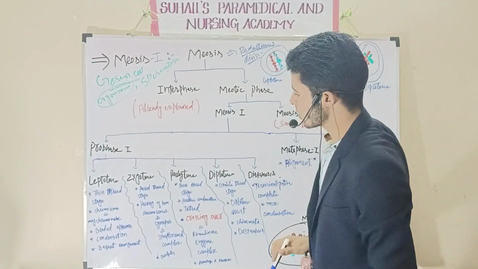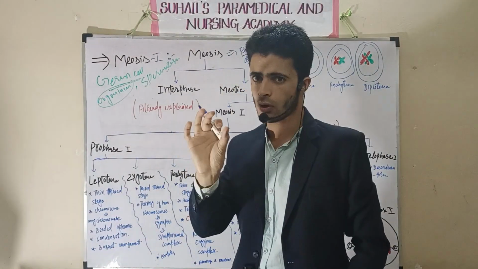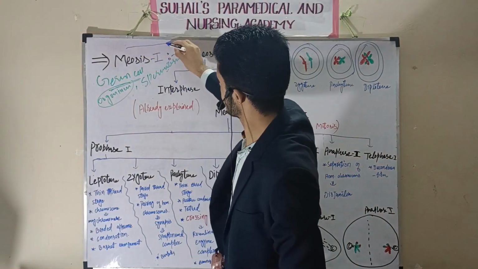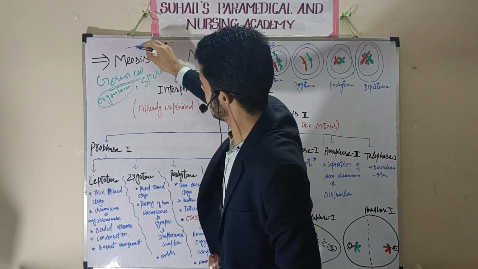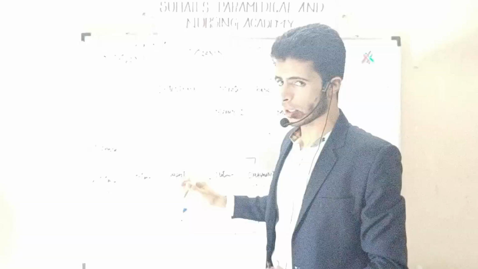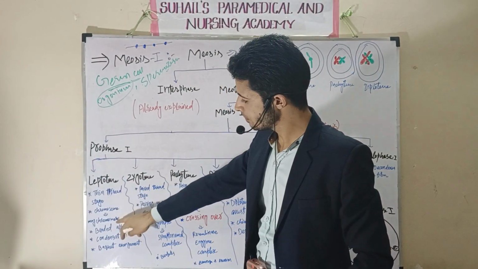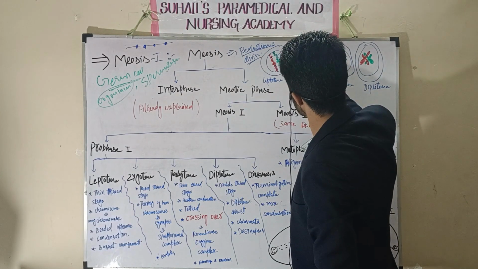That is why it is called a beaded appearance. The bead-like form will be like a bead. Suppose this is a stick, and one dot here. This is called a bead. So a beaded-like appearance will be there, along with condensation. Remember, this beaded-like appearance will be due to many structures.